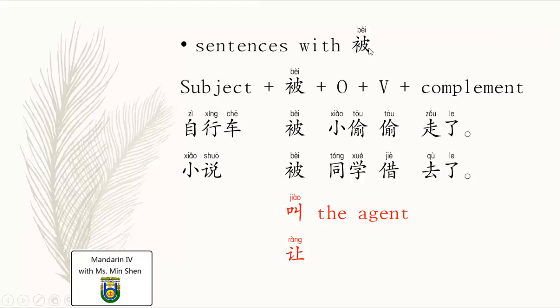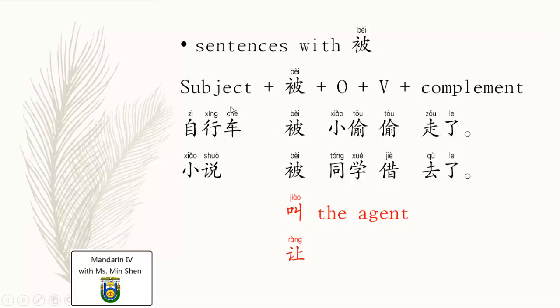The structure of this still starts from a subject. Afterwards, we put the 被 before the predicate, and after 被 there's an agent, the verb, and maybe there will be some complements afterwards. So we look at the examples. 自行车, bicycle, as the subject. 被小偷偷走了. So the sentence is: 自行车 was stolen by the thief.